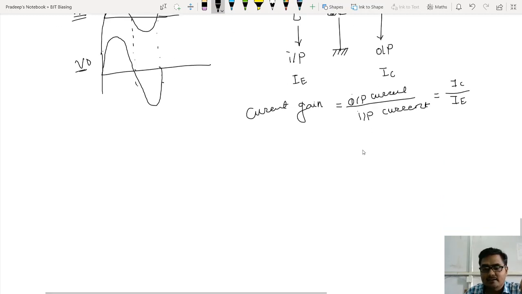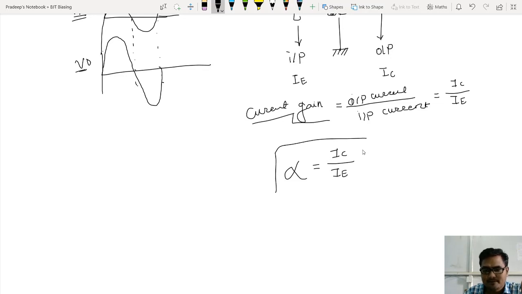This current gain in common base is referred to as alpha. So alpha is IC divided by IE. Alpha means common base current gain.